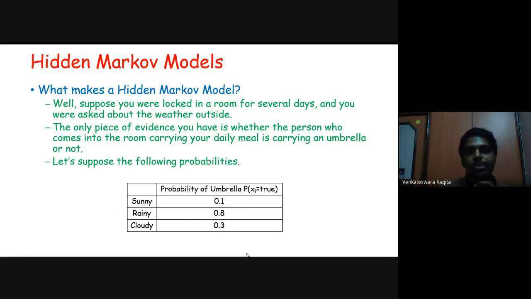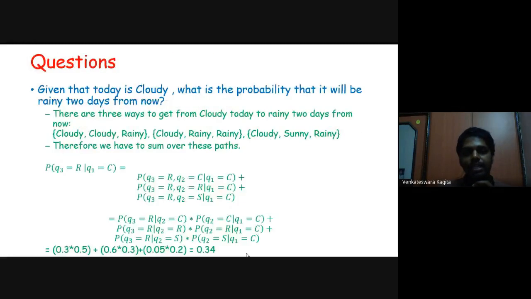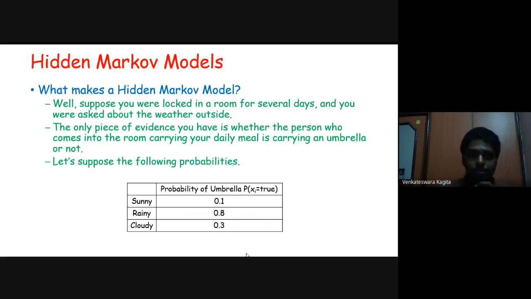All right, fine. So far we have seen Markov models, and based on Markov assumptions, how we calculated different probabilities. So now we move to our main topic, that is hidden Markov models. So what makes hidden Markov models?